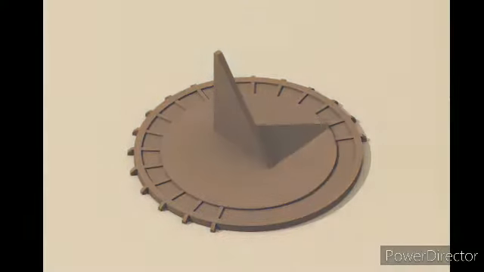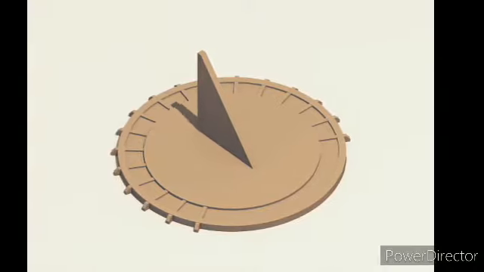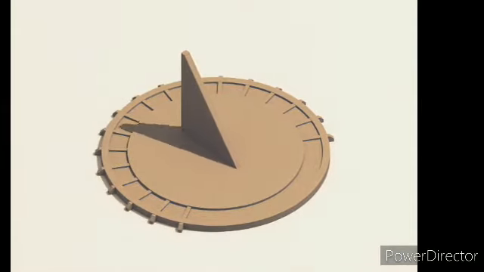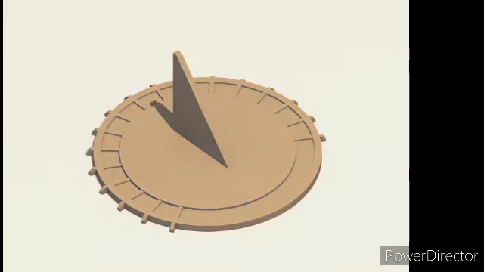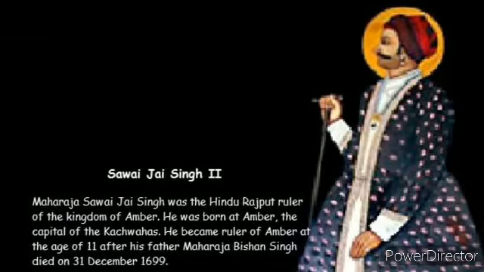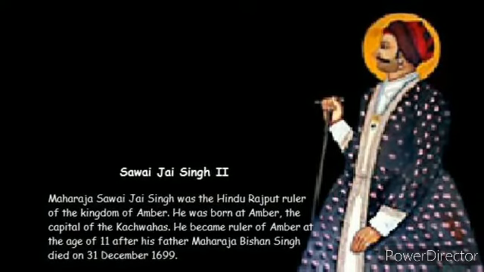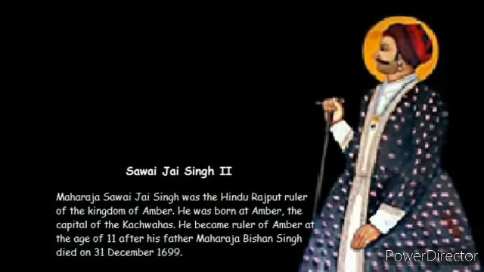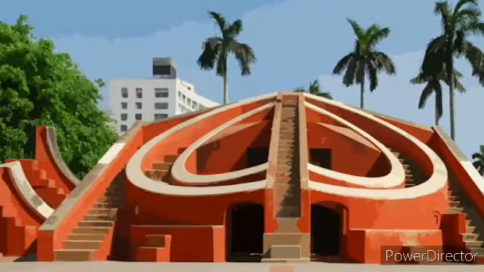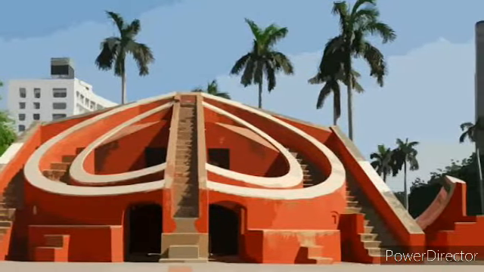It worked on a principle that as the position of the sun in the sky changed, so did the position and length of the shadow cast by an object. And if we talk about our India, a few hundred years back, Maharaja Jai Singh II of Jaipur made huge sundials to measure time, and these can be seen at the Jantar Mantar at Delhi, Jaipur, Varanasi, Ujjain, and Mathura. And this Jantar Mantar shows the different positions of the light of the sun.